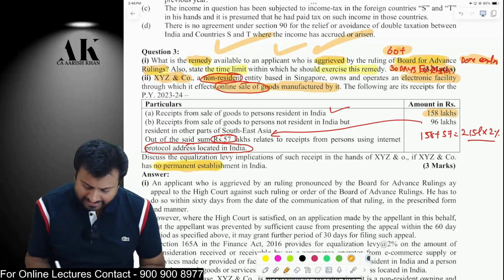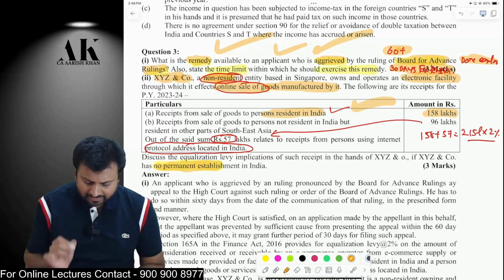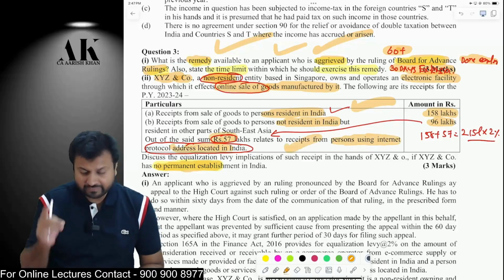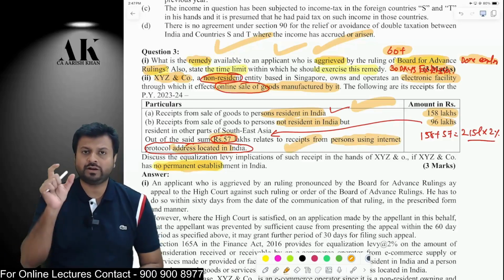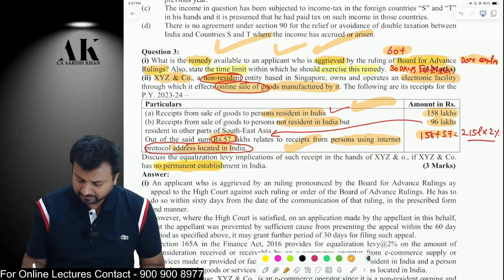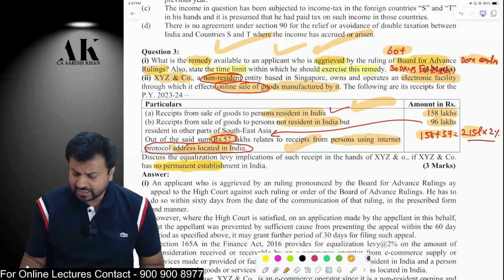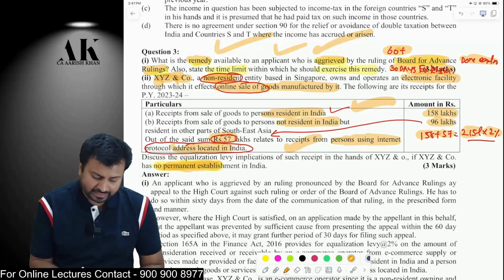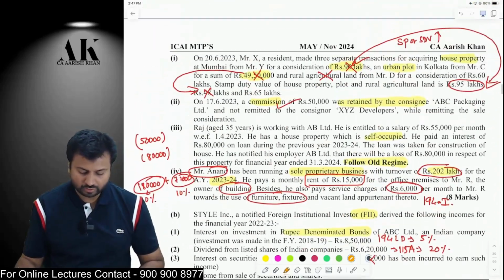Therefore, 158 lakhs is sold to persons resident in India, it will come. And 96 lakhs is sold to persons not resident in India. But out of this 96 lakhs, 57 lakhs is sold to persons who are using IP addresses located in India. Therefore, out of this 96 lakhs, 57 lakhs will be considered in the turnover limit of 2 crore rupees. Okay. Therefore, 158 plus 57 comes to 215 lakhs. Of that, 2% equalization levy will be applicable in the hands of XYZ company. I hope it is clear to all of you.